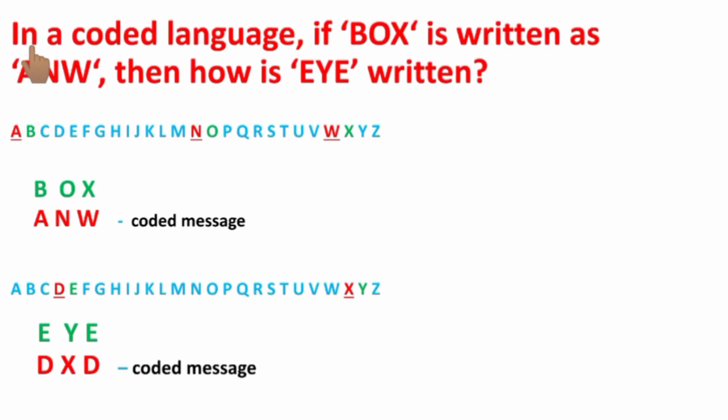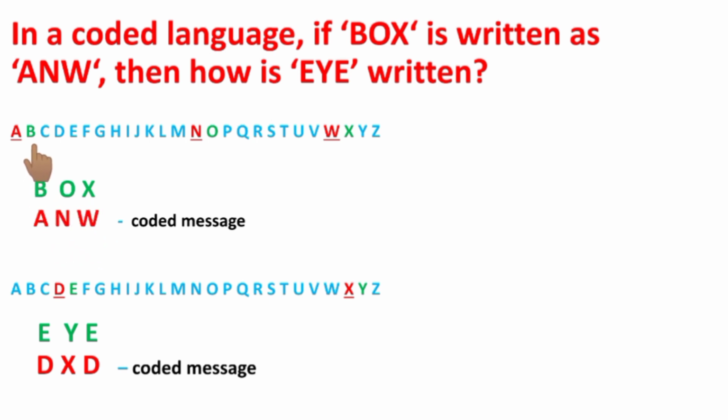The first question is, in a coded language, if BOX is written as ANW, then how is DXE written? Children, initially write the letters in alphabetical order. This helps us to find the logic or reason used. Here the word BOX is coded as ANW.